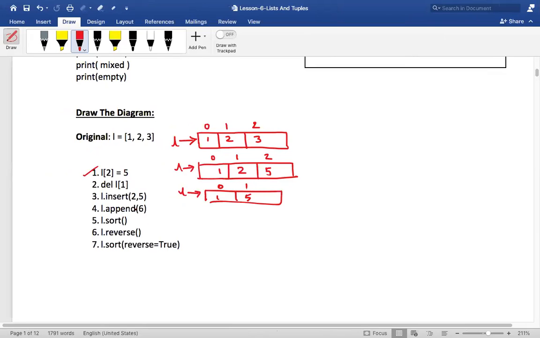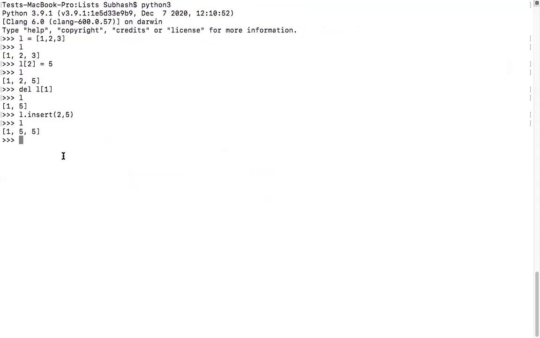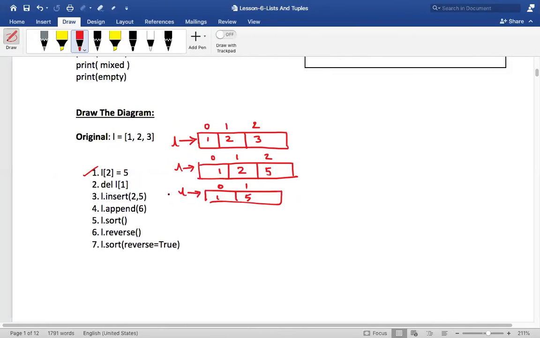Next, L dot append 6 means what? To the list L, append the value of 6. Append means attaching. Now tell me what will be the output? Earlier the value was 1 5 5. To this I want to append 6. So if I say L, it is 1 5 5 6. Is that clear? 1 5 5 6. Now L dot sort.